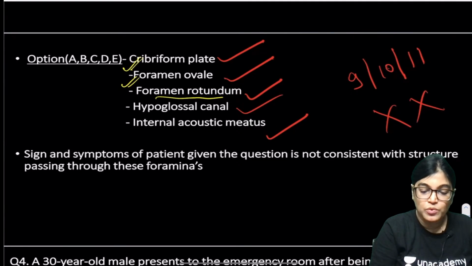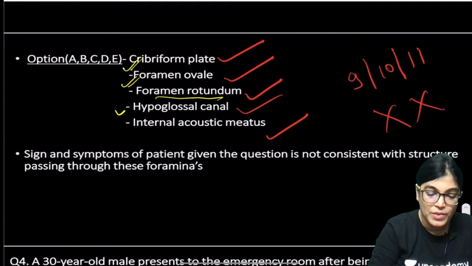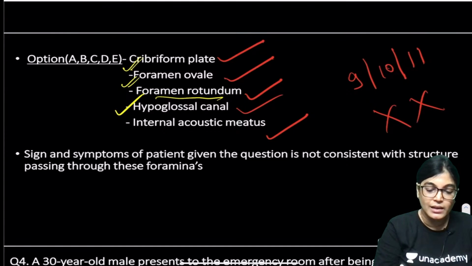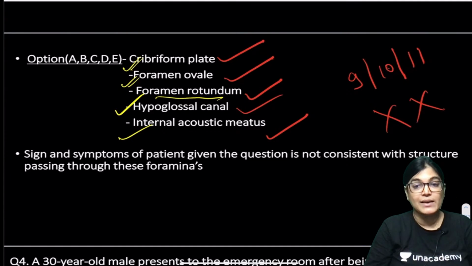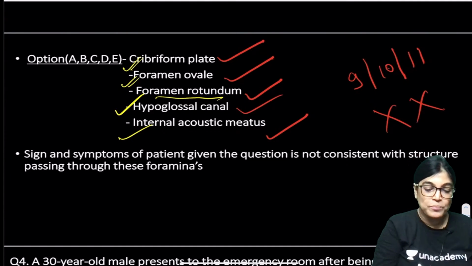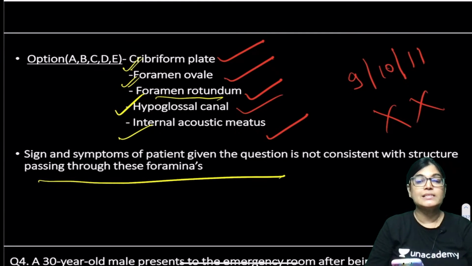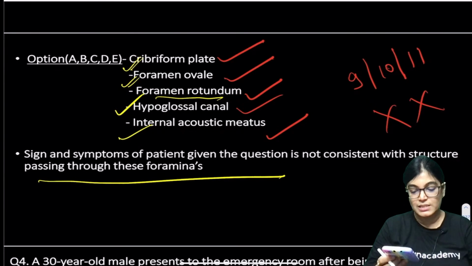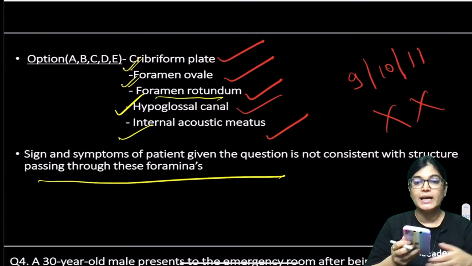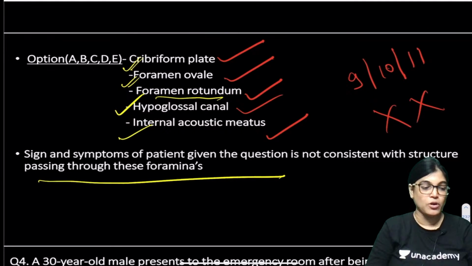With foramen rotundum, the maxillary nerve; the hypoglossal canal carries the 12th cranial nerve, and the internal acoustic meatus the 7th and 8th cranial nerves. So the signs and symptoms are not consistent with involvement of the nerves passing through these foramina. This is the reason these are incorrect options.